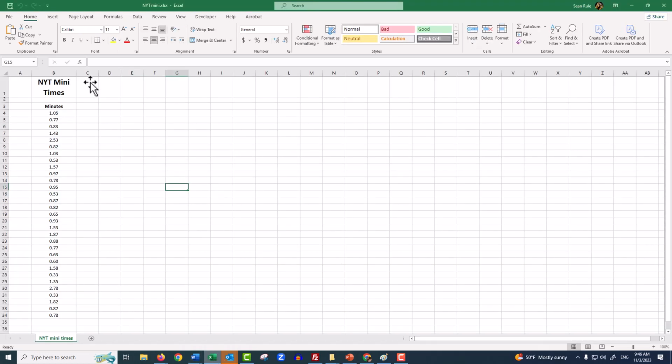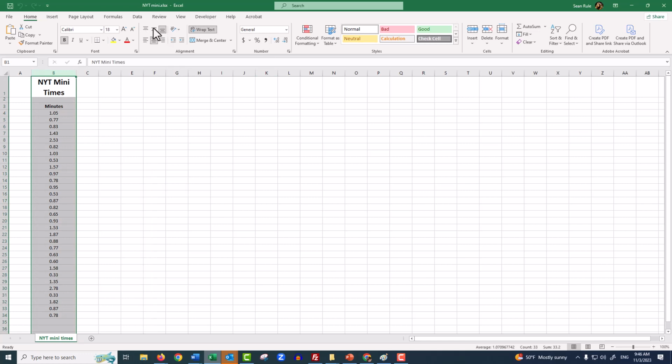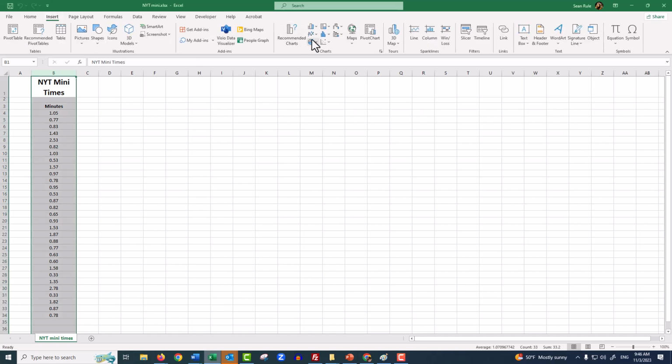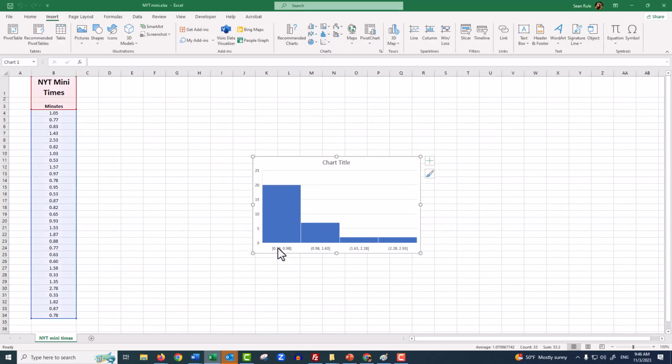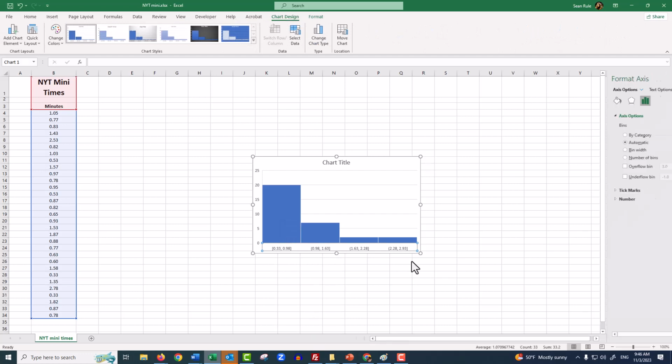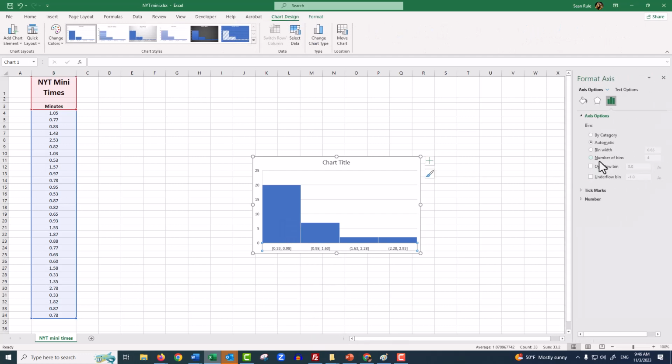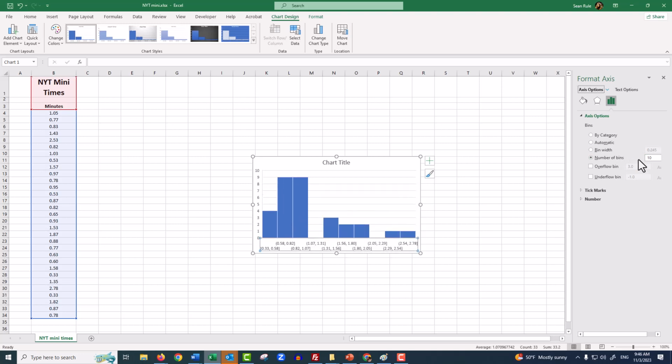And first thing I asked you to do was to create a histogram. Let me get my little menu out of the way here. There we go. Insert a histogram, and yep, there we go. Definitely, it looks kind of like the last one we did with the eggs, but let's goof with the bins, just like we did before. Maybe make 10. Yeah, I mean, we got some.